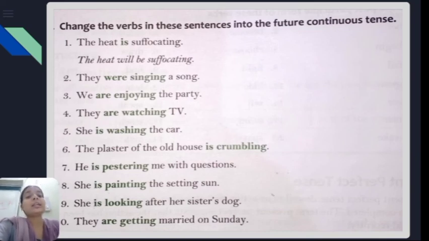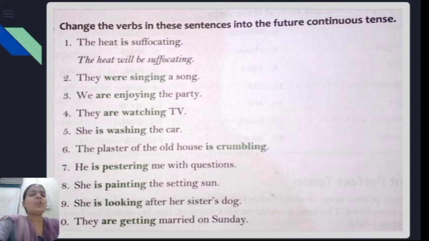He is pestering me with questions, again present continuous tense. She is painting the setting sun, present continuous tense. She is looking after her sister's dog, again present continuous tense. And the last one, they are getting married on Sunday, is also in present continuous tense.